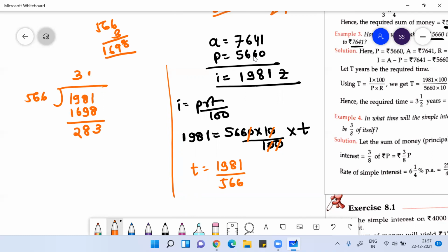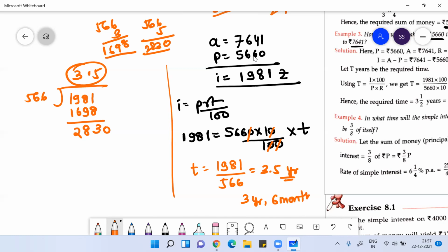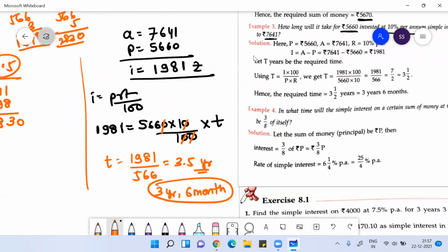Then if I put a decimal here, 2830. If you know the table of 566, 566 fives are 2830, so this will be 3.5. So this value would be 3.5 years. 3.5 years you can write as 3 years and 6 months, because 0.5 year means 6 months. So the answer for the third one would be 3 years 6 months.